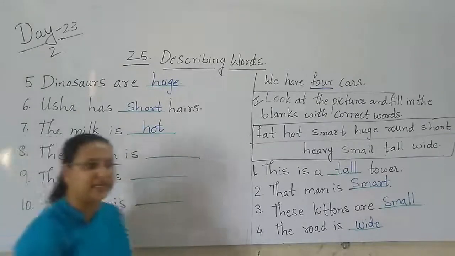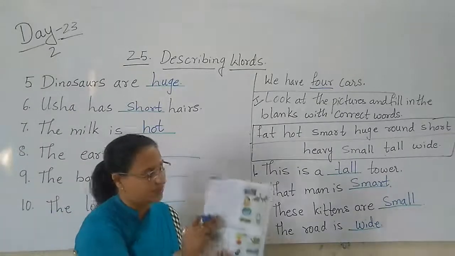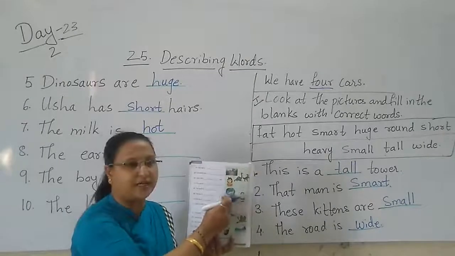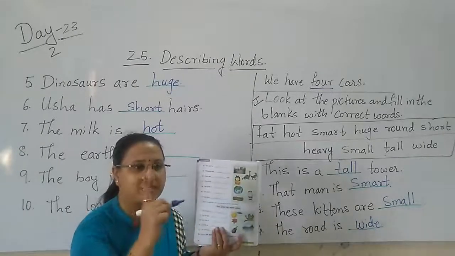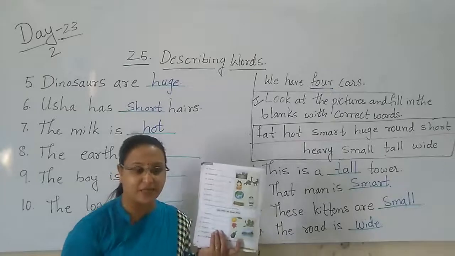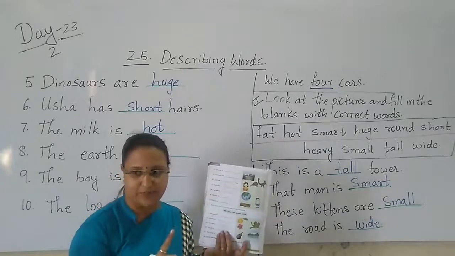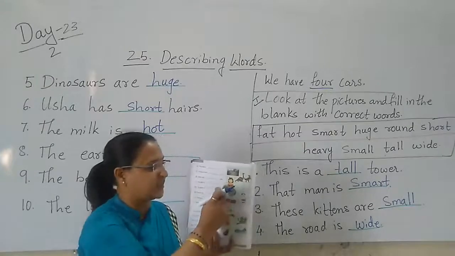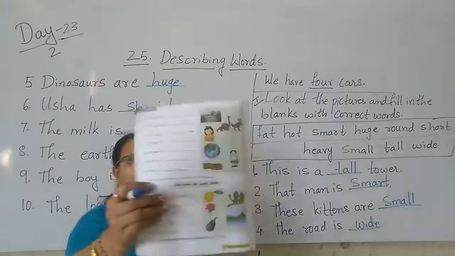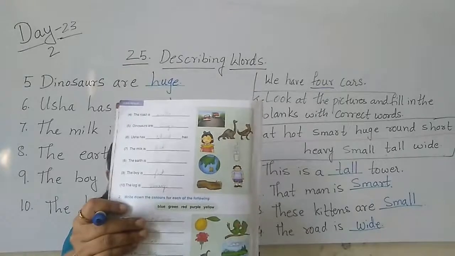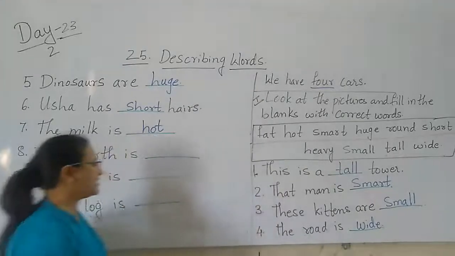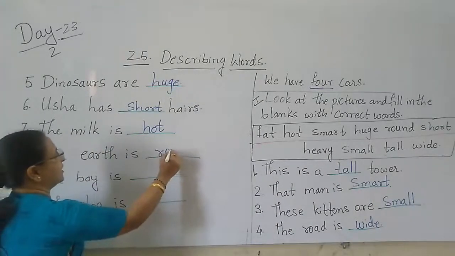The earth is dash. What is the shape of the earth here, children? Round. I gave the example of the ball. The ball is round in shape. Same like that, the earth also is round. So the answer is round.